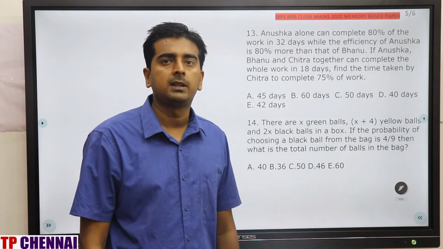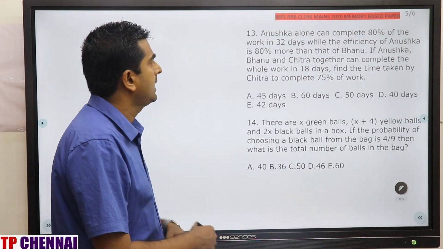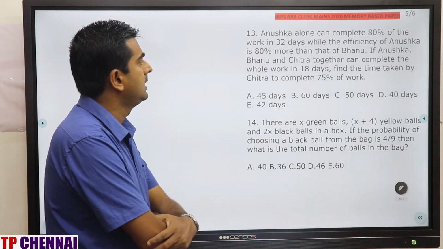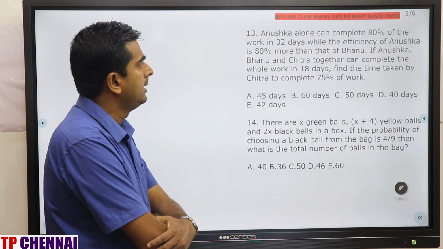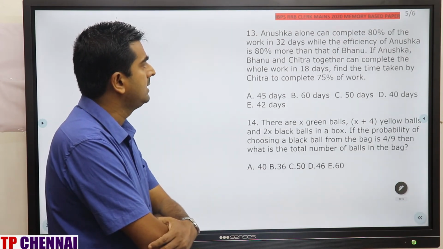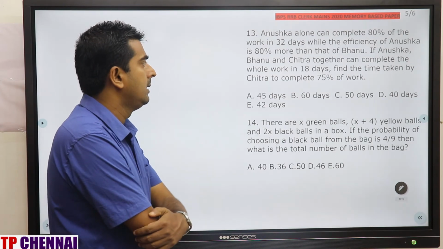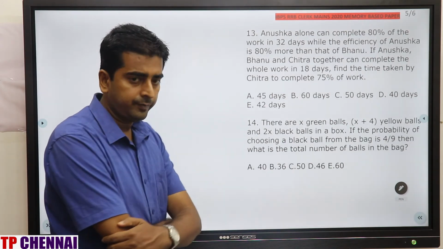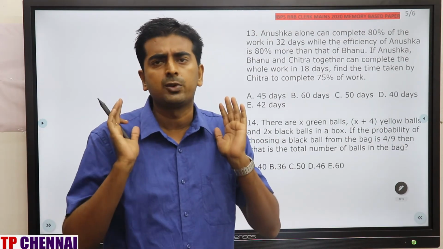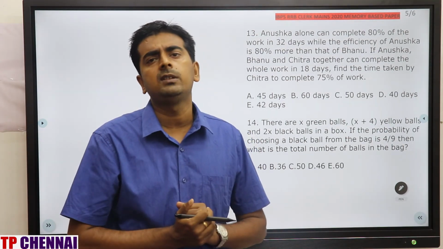So now we see question number 13. Anushka alone can complete 80% of work in 32 days, while the efficiency of Anushka is 80% more than that of Bhanu. If Anushka, Bhanu and Chitra together can complete the whole work in 18 days, find the time taken by Chitra to complete 75% of the work. Now this is an examination question, right? Can you solve these questions orally?